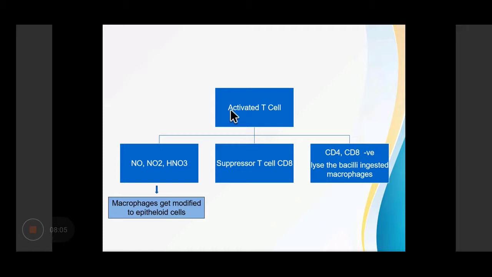Now, the activated suppressor T cells, that is CD8 cells, lyse the bacilli-ingested macrophages and kill the bacilli. Or the T cells lyse the bacilli-ingested macrophages but fail to kill the bacilli. This mycobacteria gets killed in the acid media lacking oxygen present outside the macrophages.